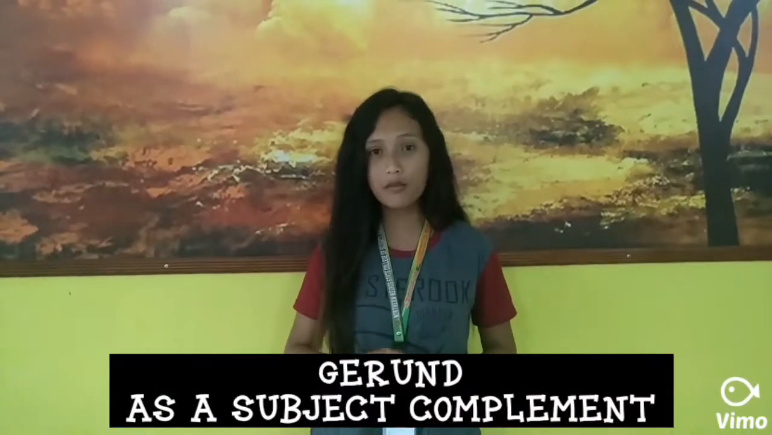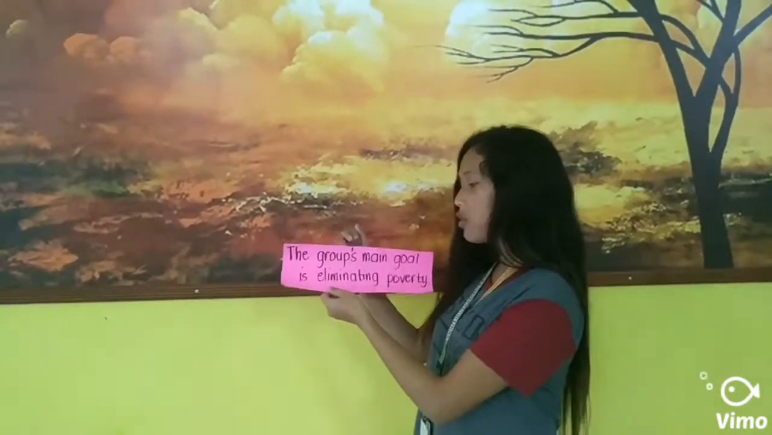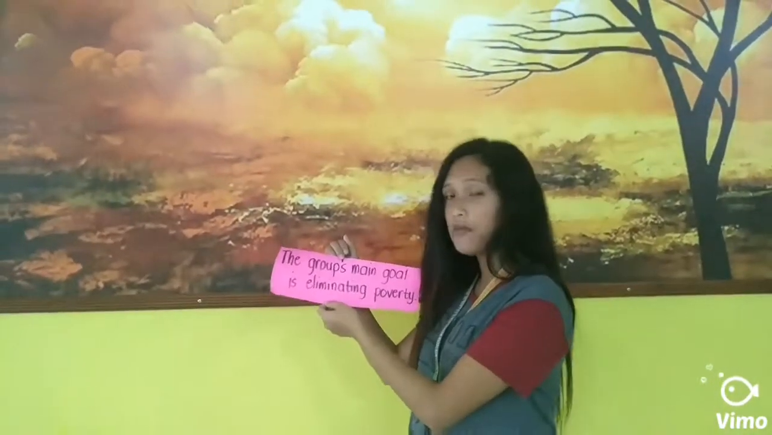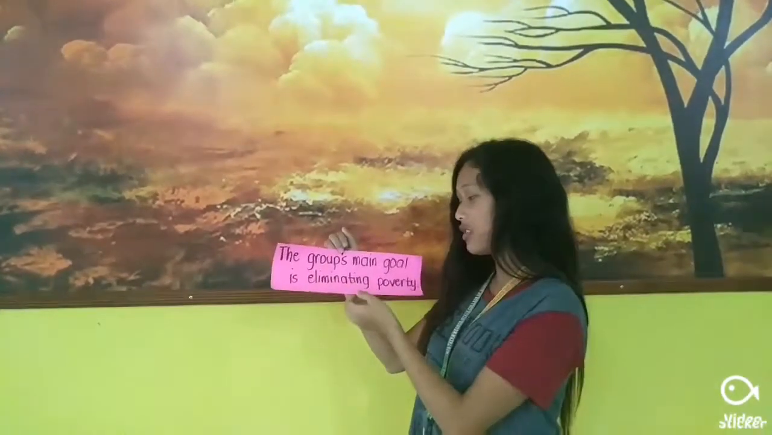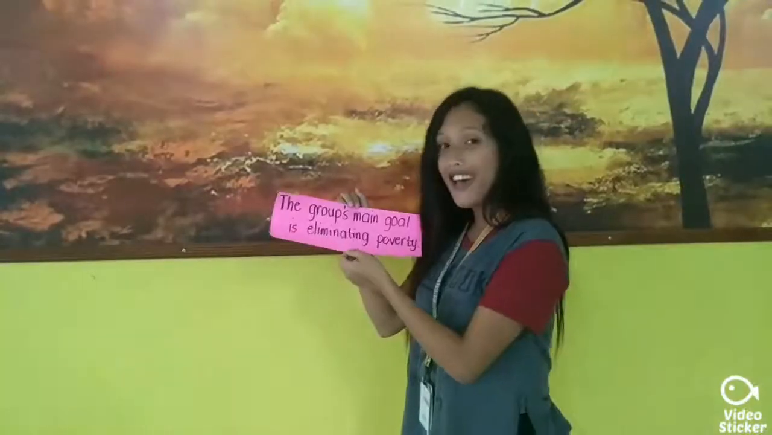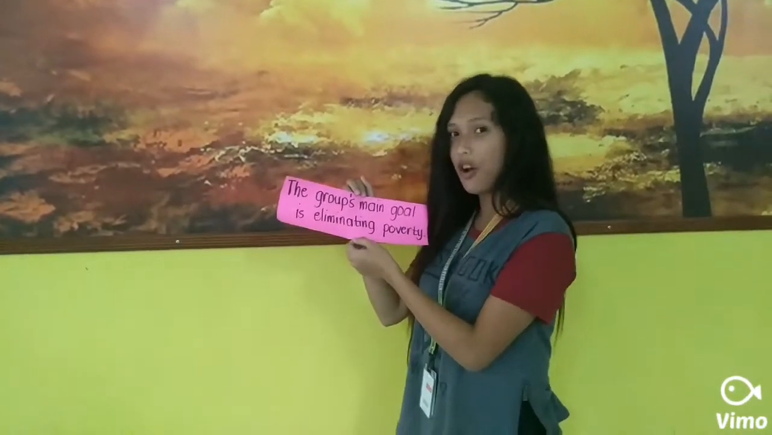At this time, I will discuss gerund as a subject complement. So what is a subject complement? A subject complement is a noun that follows a linking verb. What is a linking verb? A linking verb is a form of the verb to be, such as am, is, was, were. Here's an example of gerund used as a subject complement. The group's main goal is eliminating poverty. So the word eliminating is a gerund that acts as a complement of the subject goal. And that is gerund functioning as a subject complement.